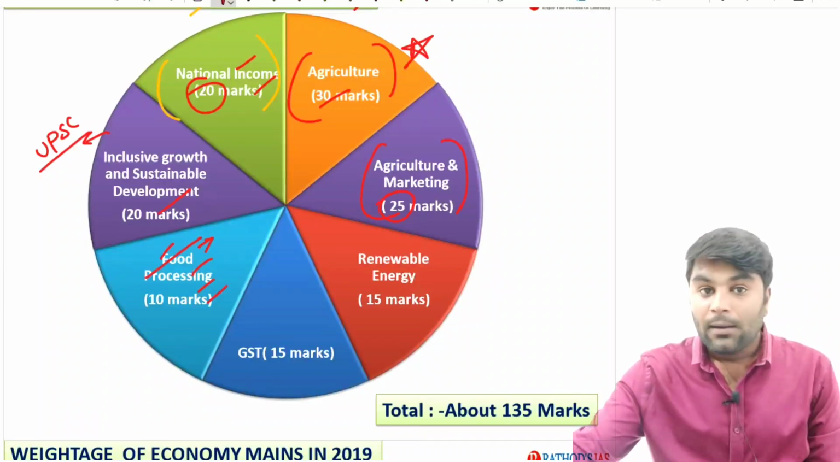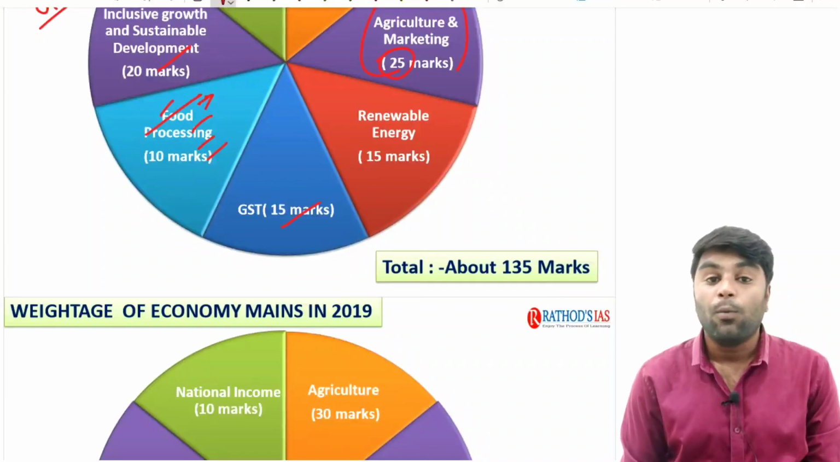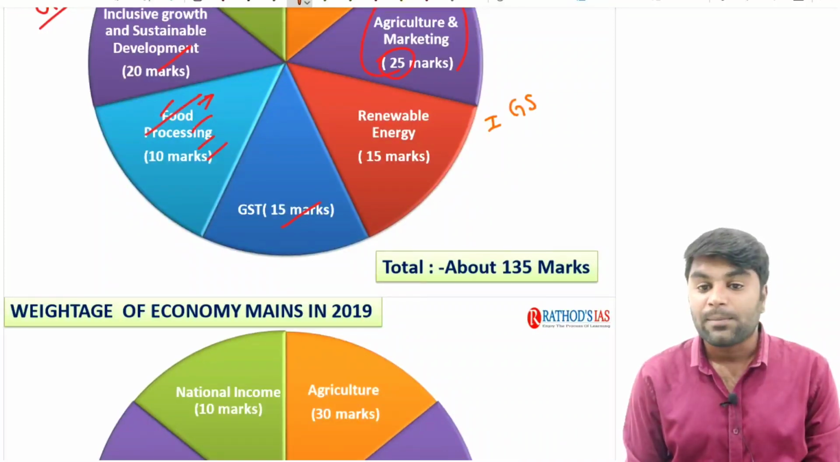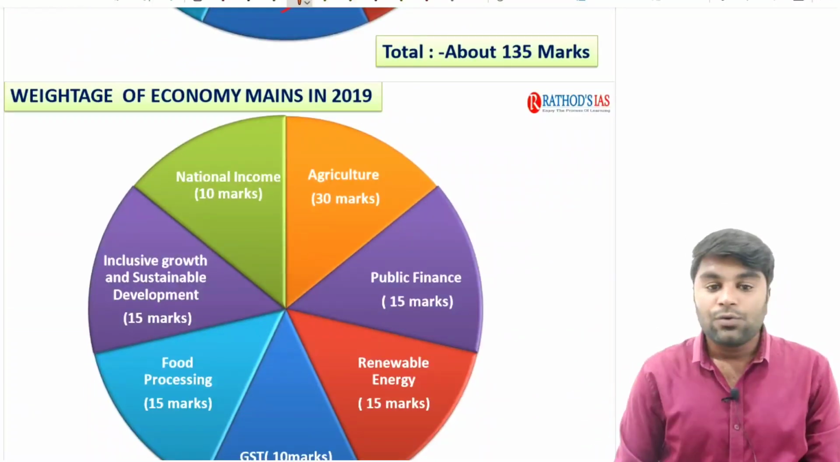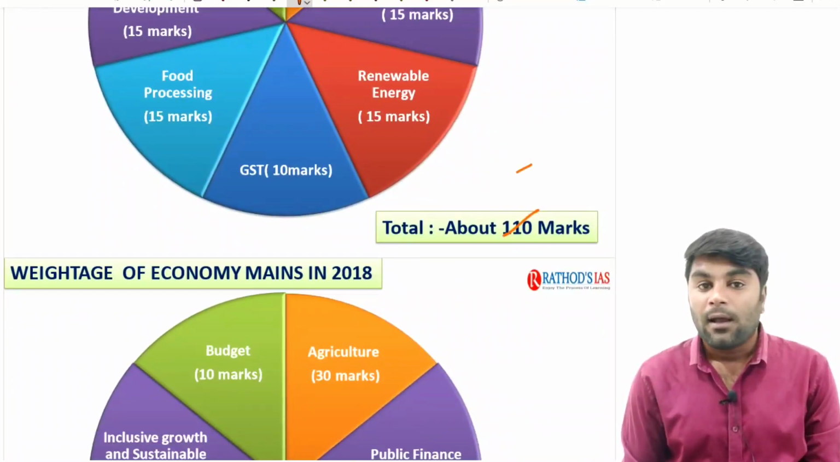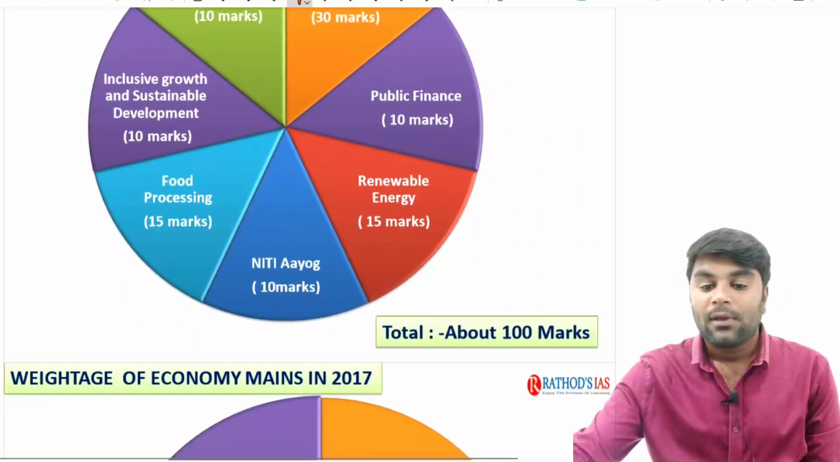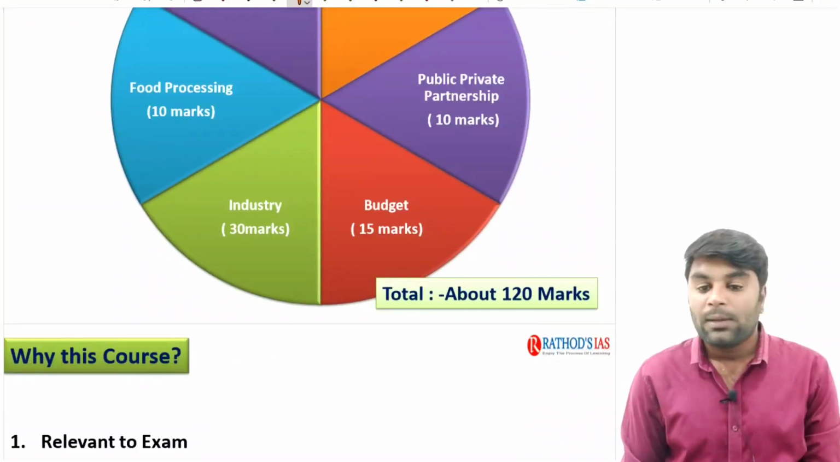So here, by understanding this analysis, you have a clear idea of how much weightage you get with the subject Indian economy in your GS Paper 3. Even in 2019, about 110 marks out of 250 were asked from economy. In 2018, about 100 marks, and in 2017, about 120 marks.